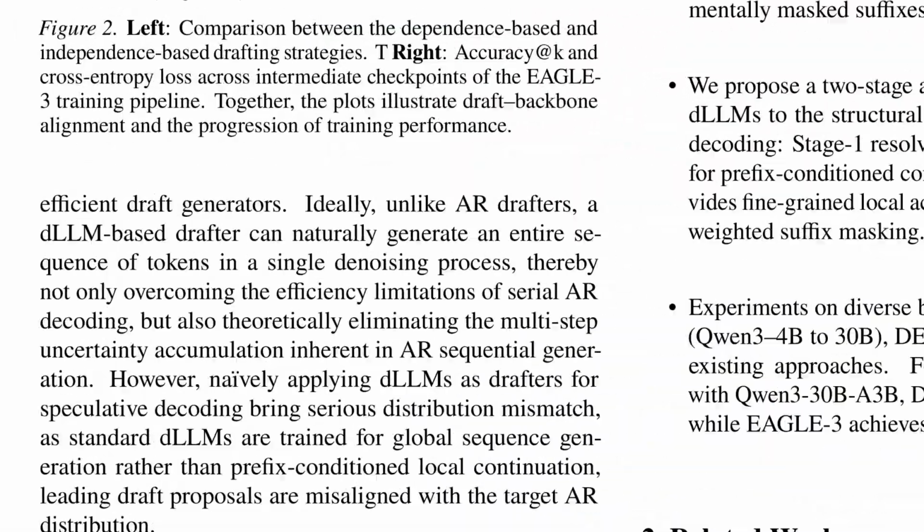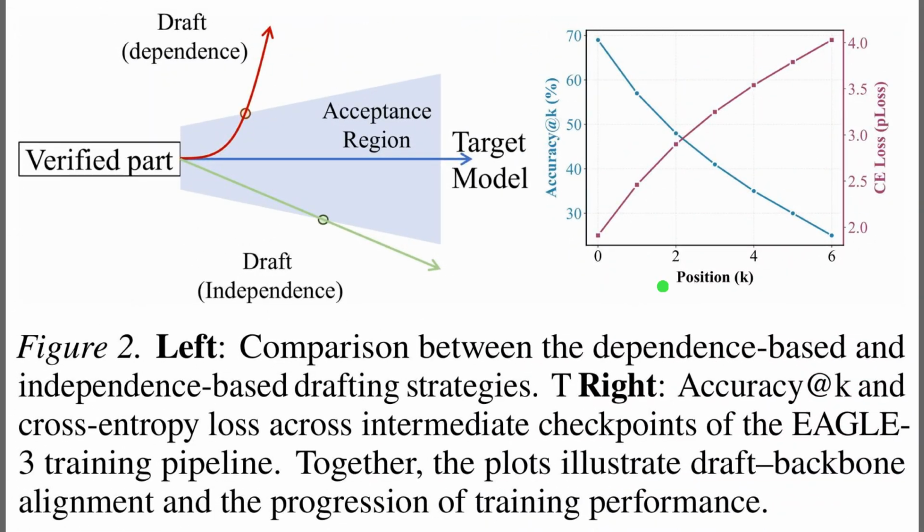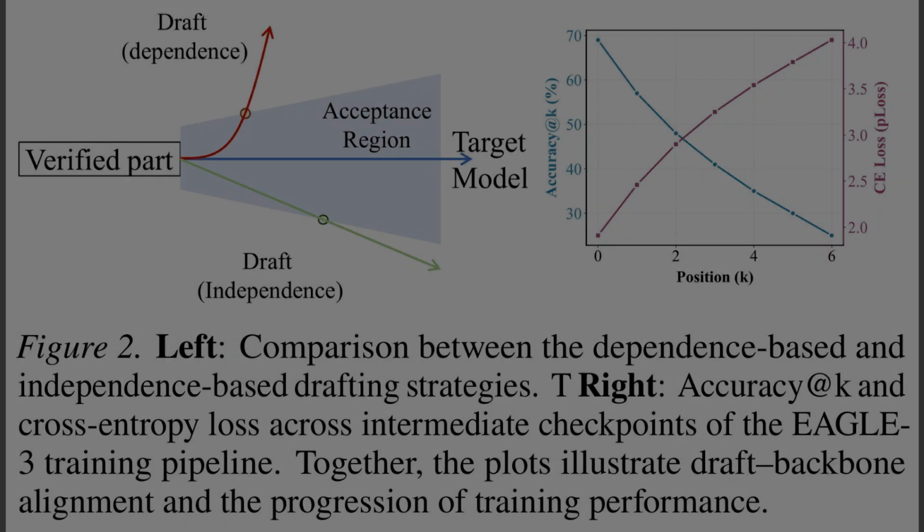Figure 2 explains why diffusion drafting can keep longer chunks, because it avoids the left-to-right error snowball that hurts autoregressive drafters. The left panel sketches an acceptance region, where a dependence-based draft trajectory curves away from the target path as small mistakes compound, while an independent-style trajectory stays stable because it does not condition on unverified tokens. The right panel tracks training, where accuracy at k drops as k grows, and cross-entropy loss rises.